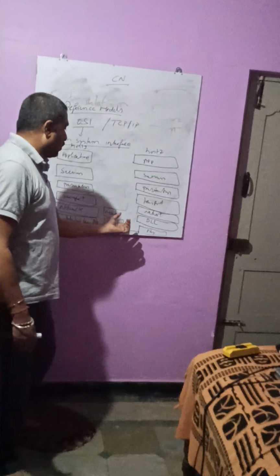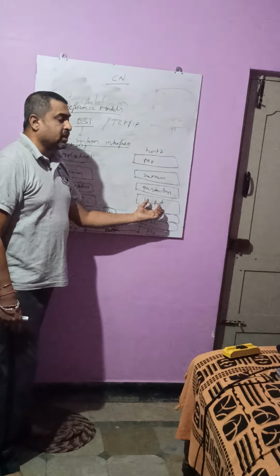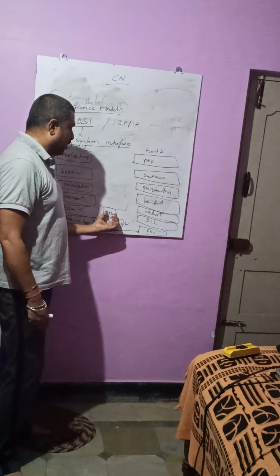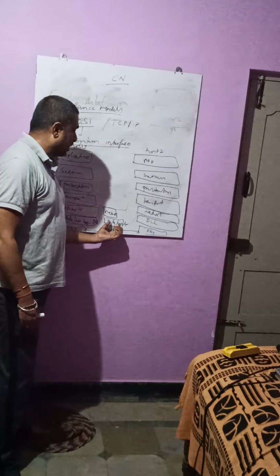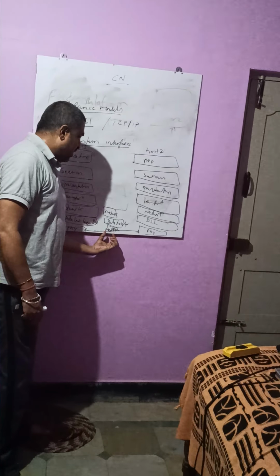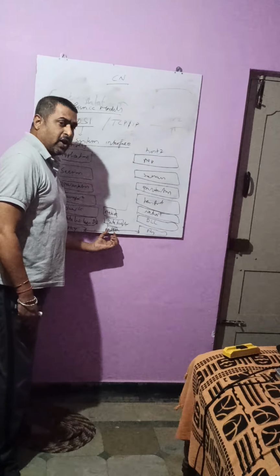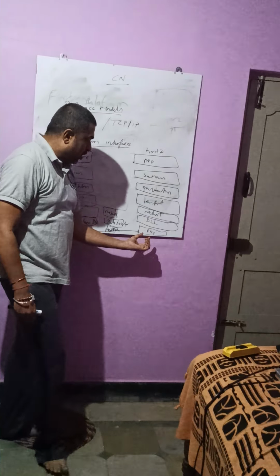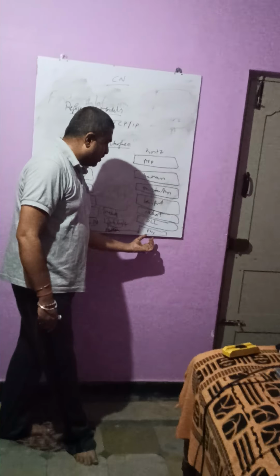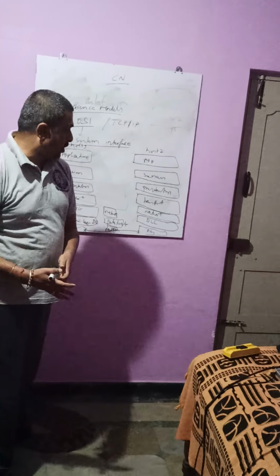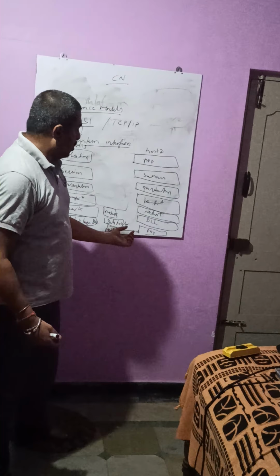Now here it will check which is the next node to transfer this particular packet. Assume the next node is the destination node itself. So what it will do, it will repack that particular packet and send it back to the data link layer. Again a frame will be formed here. Again it comes to the physical layer, zeros and ones, and again it goes out. Now assume it comes to the destination. The destination physical layer will collect all zeros and ones. Later it comes to the data link layer, which takes all the zeros and ones, makes frames, checks for error detection, and then goes to the network layer.